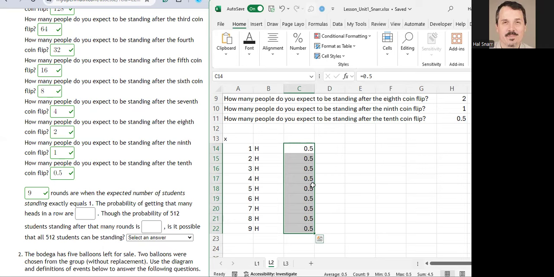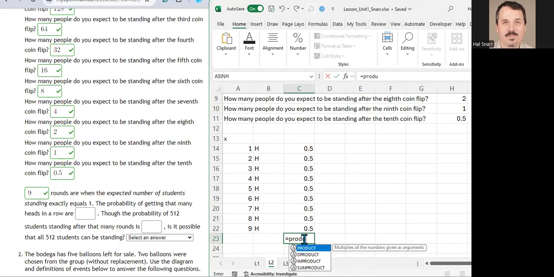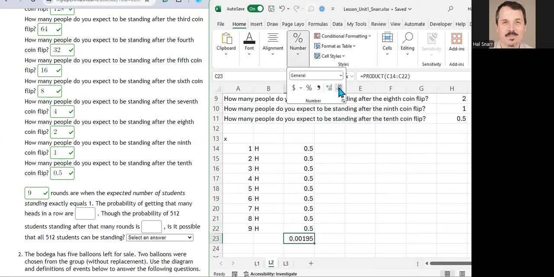And when we're talking about independent events, and the intersection of these events, we can multiply these probabilities together. So in order to get the probability of heads on the first, and heads on the second, and heads on the third, et cetera, and heads on the 8th, and heads on the 9th, all we have to do is multiply these probabilities together. We can do that easily in Excel with PRODUCT, parentheses, and then highlight the 9 probabilities and hit enter. Another way to calculate is to raise 0.5 to the 9th power. So the probability to 4 decimal places is 0.0020.